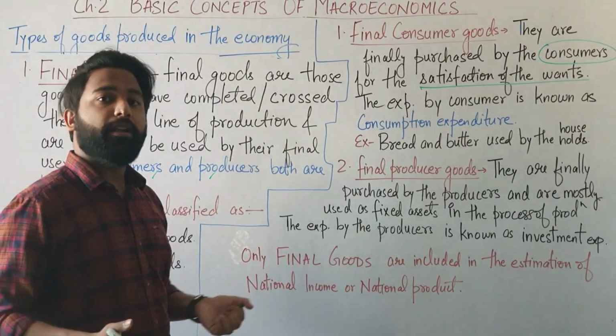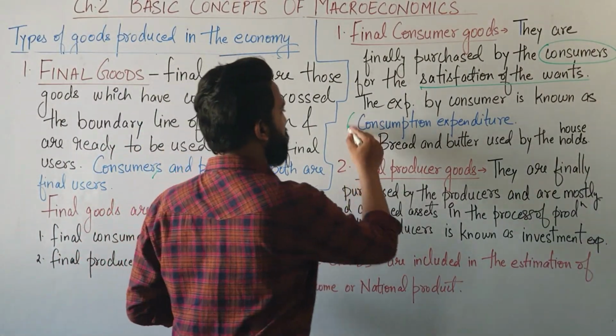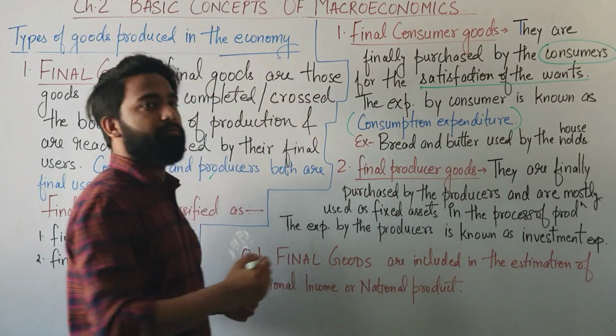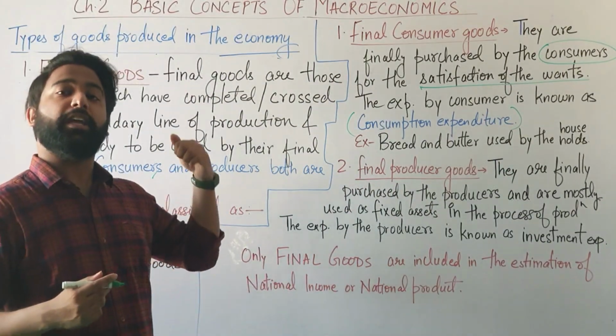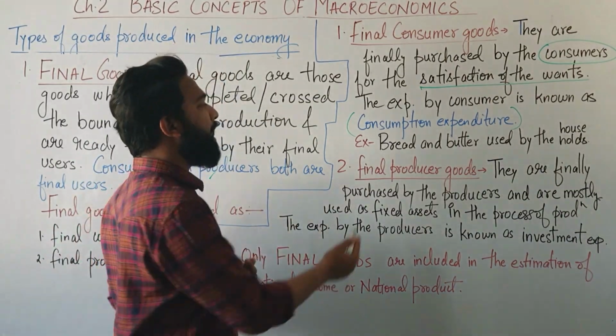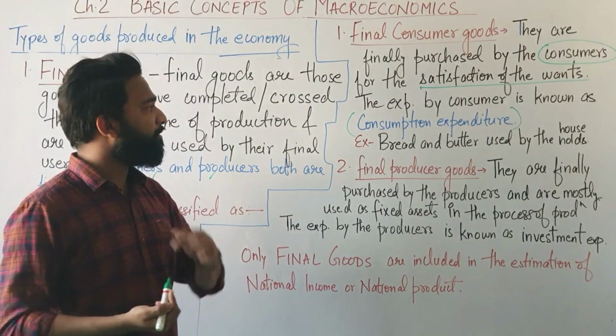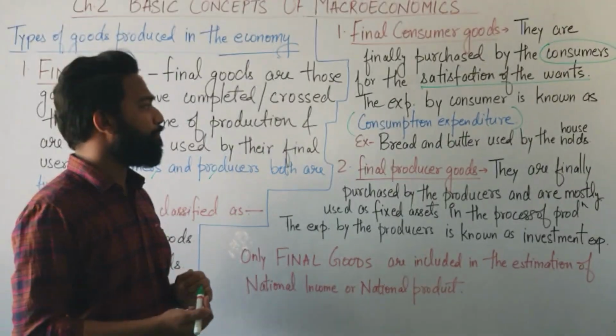That's it. And the expenditure which is done by the consumers is known as consumption expenditure. The expenditure on the purchases by the consumers, by the households, by us is known as consumption expenditure. As simple as that. This is a very easy topic of your chapter.